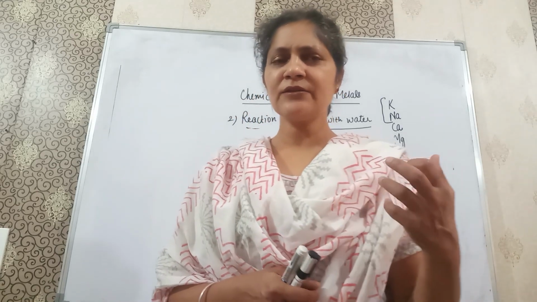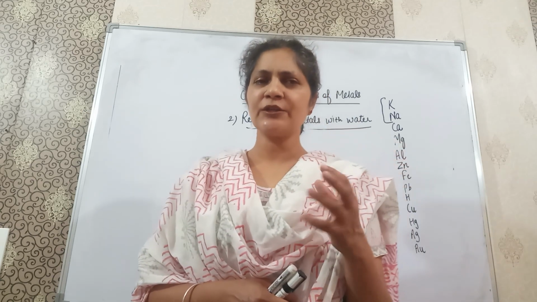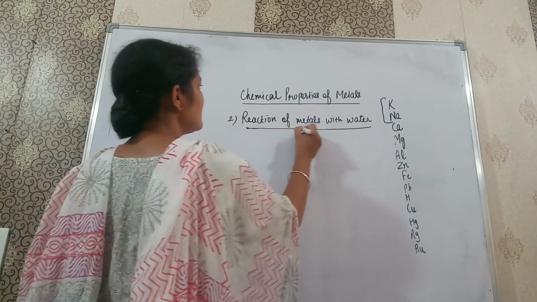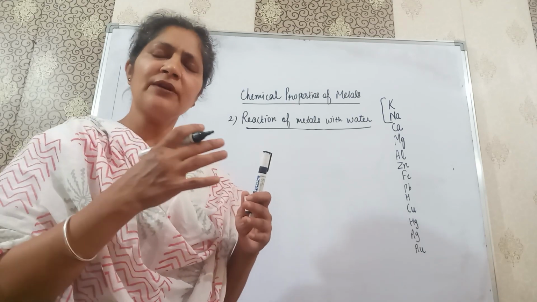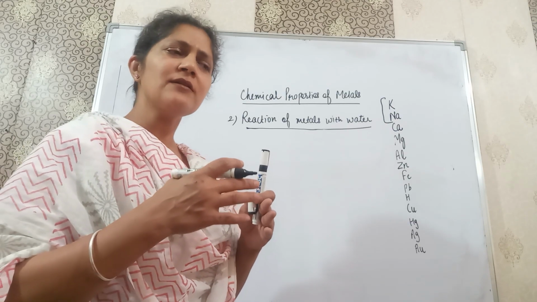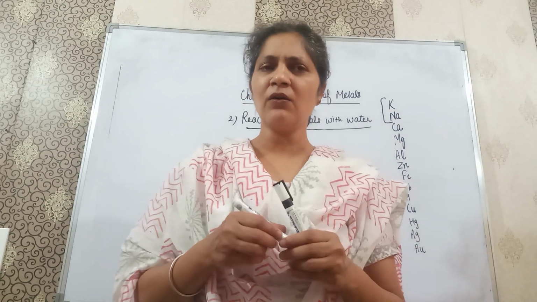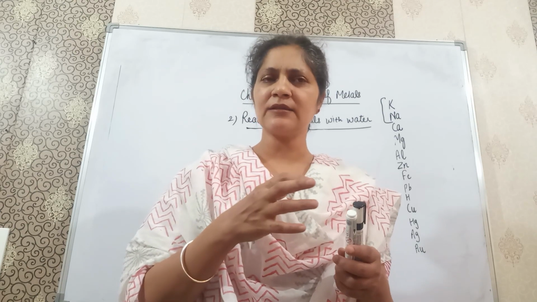Students, we are going to continue the chemical properties of the metal. First property, reaction of metals with oxygen, we discussed in the previous lecture. Now today we will discuss the second property of metals, that is reaction of metals with water. Now we will see in this lecture how different metals react with different types of water like cold water, hot water or steam, because in the reactivity series we see that all types of metals do not react in the same manner. We will see in detail now.